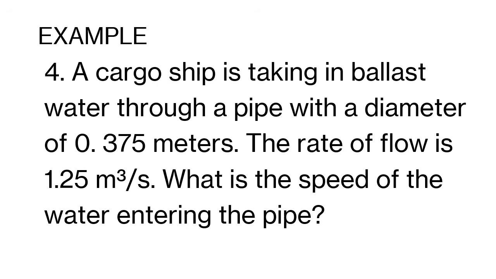Next, a cargo ship is taking in ballast water through a pipe with a diameter of 0.375 meters. The rate of flow is 1.25 cubic meters per second. What is the speed of the water entering the pipe?